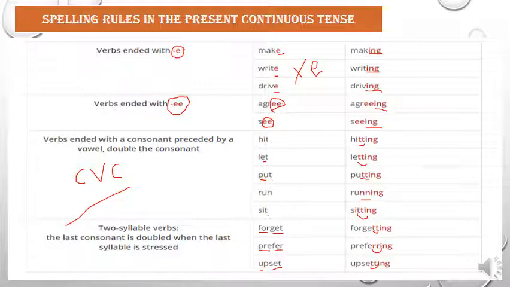Verbs that end with E, we have to drop the E and add ing. Verbs that end with double E, do not make any change, just add ing. Consonant, vowel, consonant verbs, we have to double the last consonant and then add ing. Two-syllable verbs, also we have to double the last consonant and then add ing.